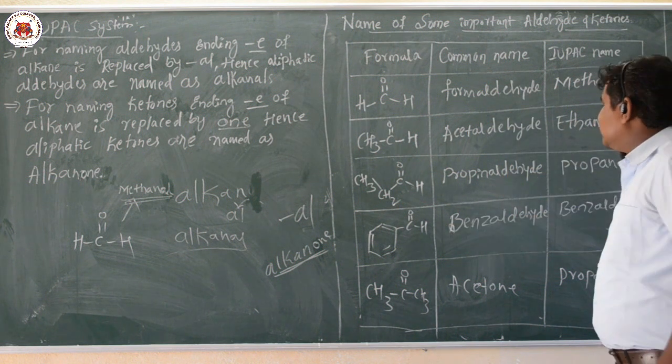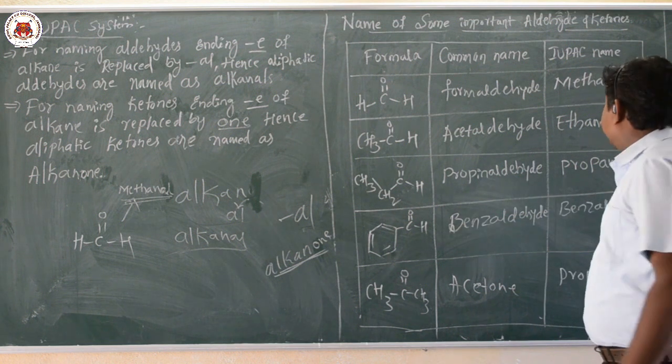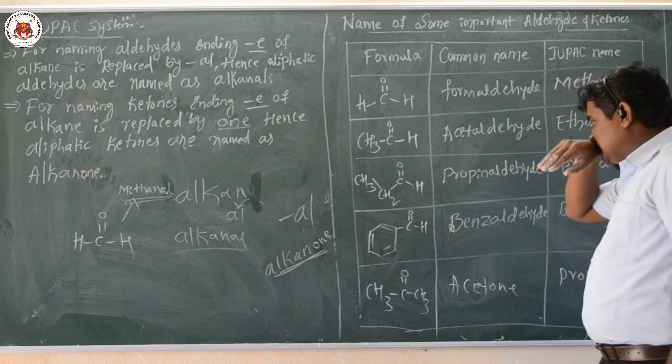And this is benzaldehyde, with the common and IUPAC name both benzaldehyde.